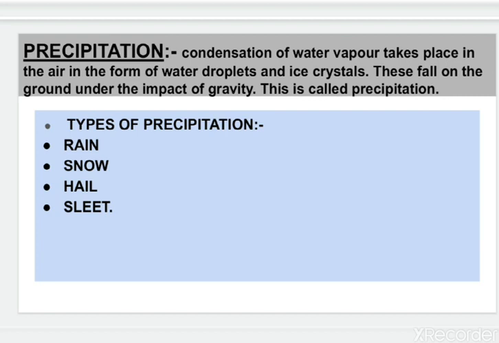Then sleet. These are frozen raindrops. They freeze as they fall to the ground. They are a combination of snow and rain.